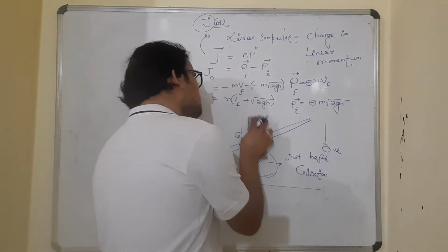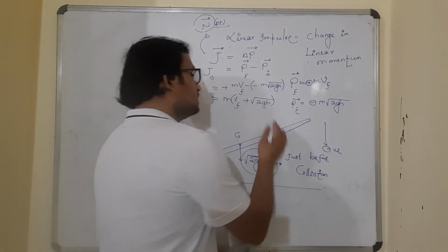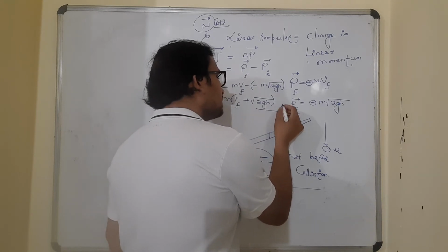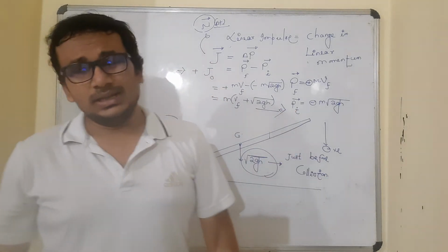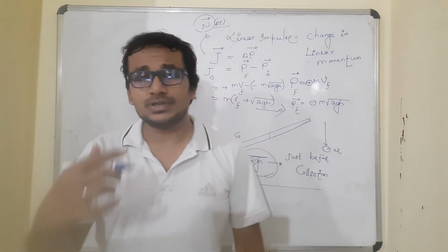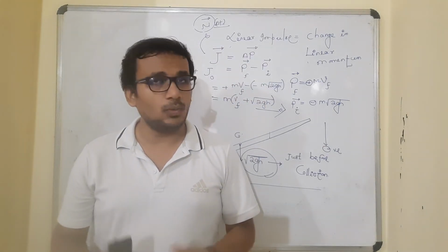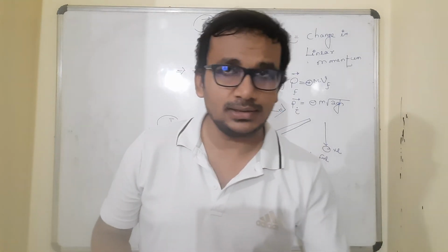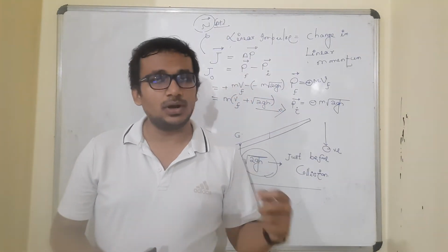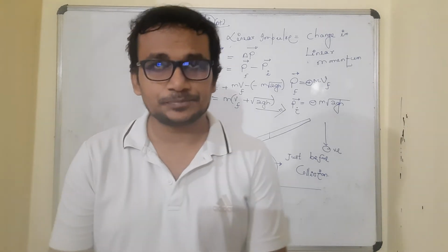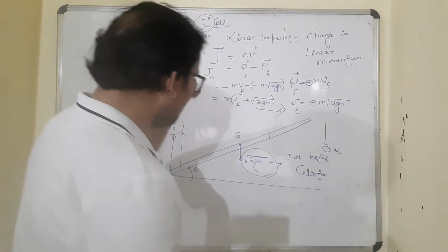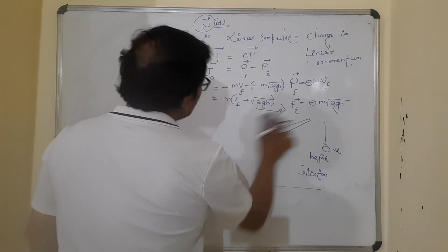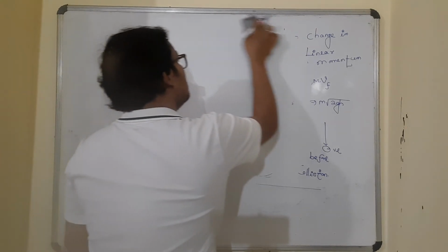That is the first equation that we obtained using the concept of linear impulse equal to change in linear momentum in the process of the first collision. Till now, what has happened? Only the first collision of the rod with the horizontal ground we have assumed to have taken place, isn't it? Clear?